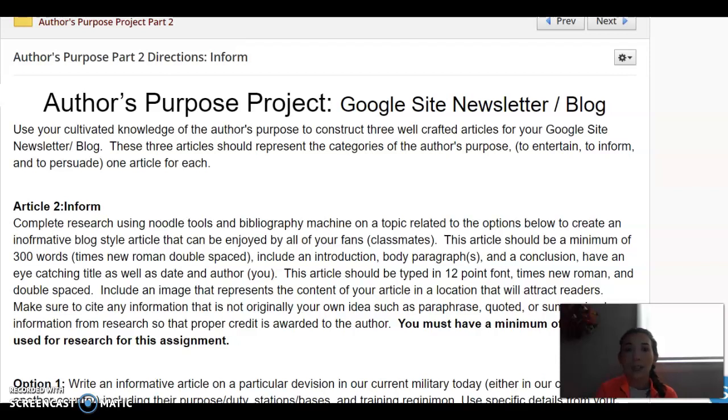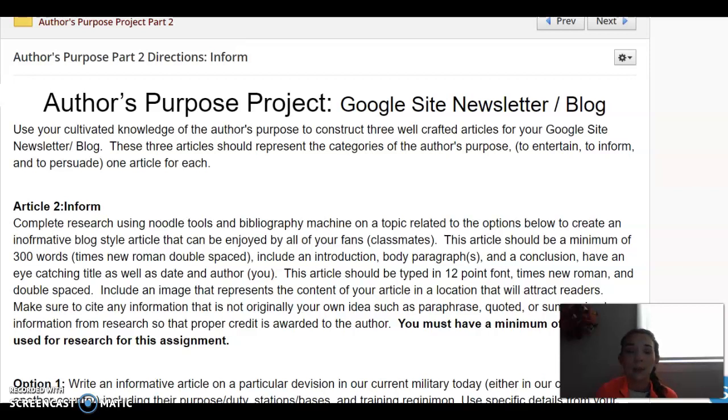I'm going to go over the Author's Purpose Project Part 2 directions, which is for the informative article. You are going to complete research using NoodleTools and the bibliography machine on a topic related to the options listed below, which I'll go over in a minute, to create an informative blog-style article that can be enjoyed by all of your fans, aka your classmates.